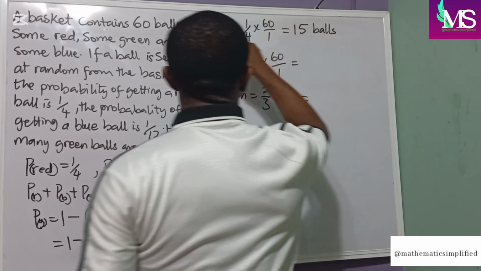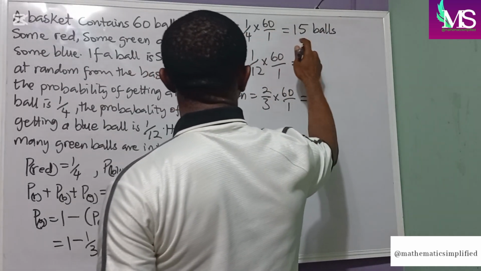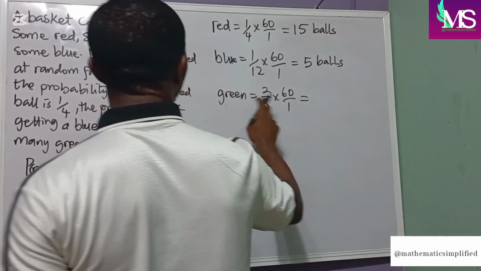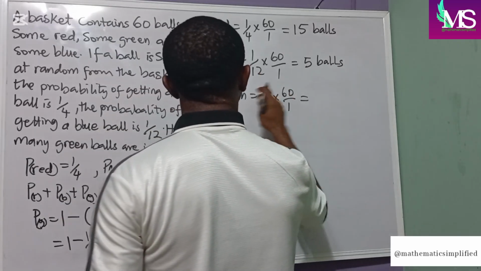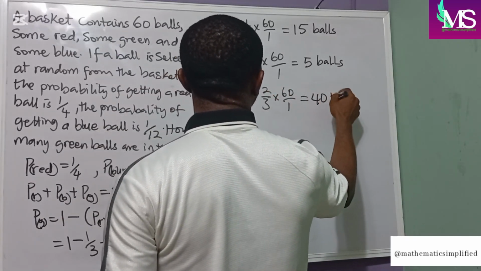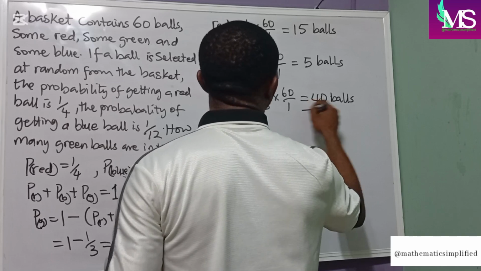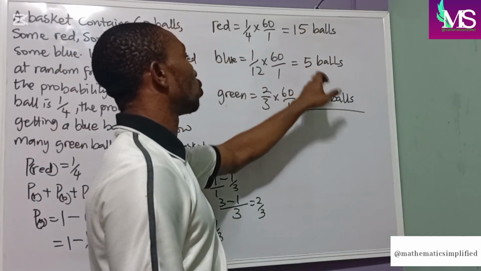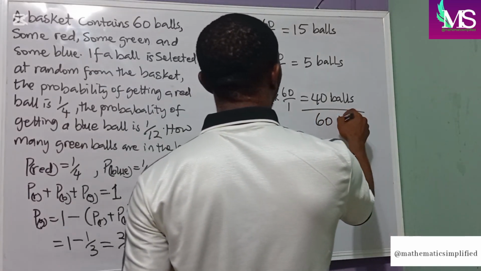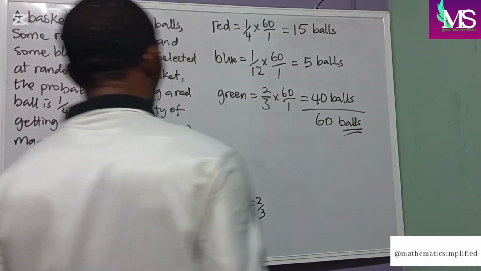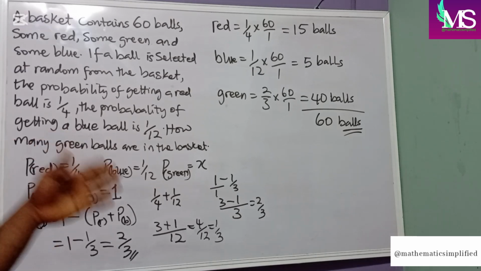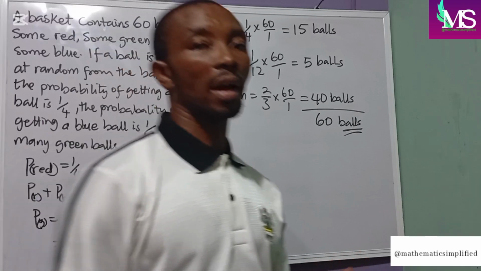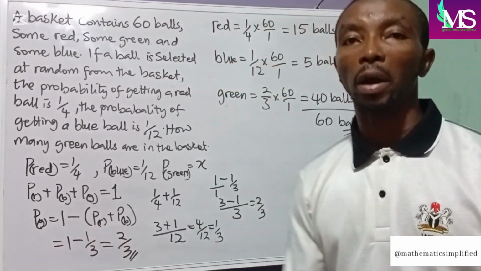So there are 15 red balls. 12 into 60 will give us 5. And there are 5 blue balls. 3 into 60 will give us 20. 20 times 2, 40 green balls. So if we add this up, we can see we are having 60. 15 plus 5, 20. 20 plus 40, 60 balls. So our green balls will be 40 balls.